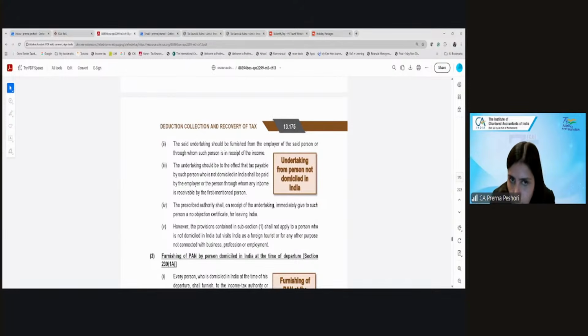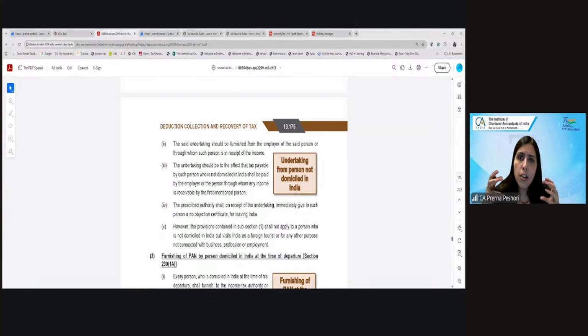That he has offered the income to tax here, he has paid all the due taxes, or his employer has deducted the tax if he has not paid it directly. And then only he can leave India. But this shall not apply to any person who is not domiciled in India but just visits as a foreign tourist or is not carrying out any business, profession or employment.